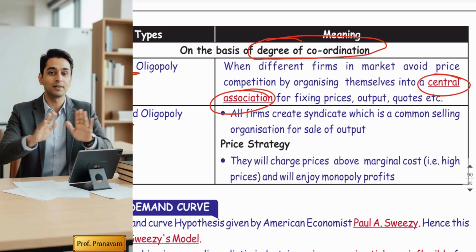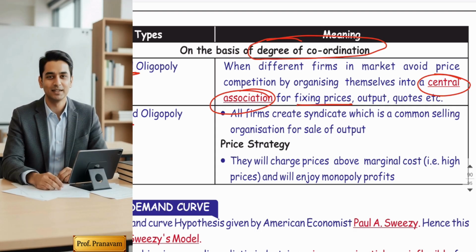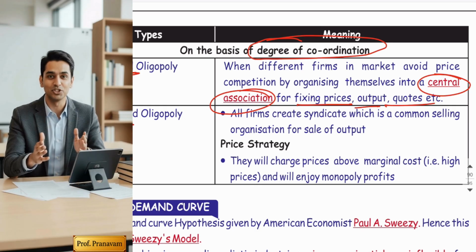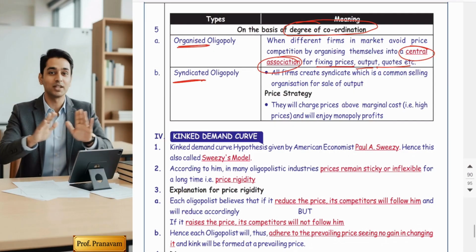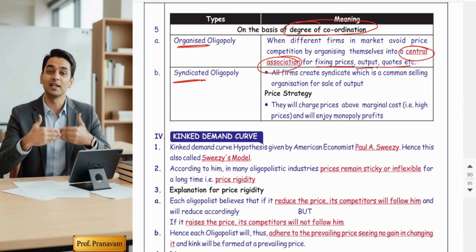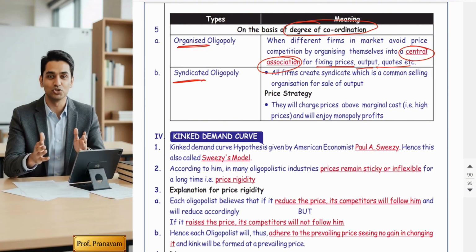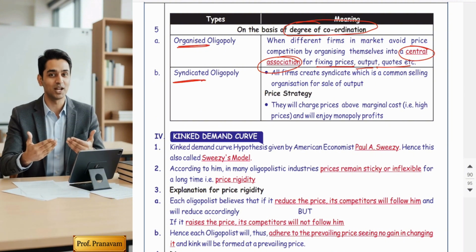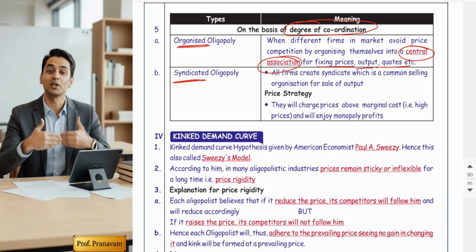All the firms form a central association to fix prices, outputs, and quotas. It means the decisions will be taken by a centralized association in a very organized manner. Whatever decision the central association takes will be applicable to all the few sellers in the market.